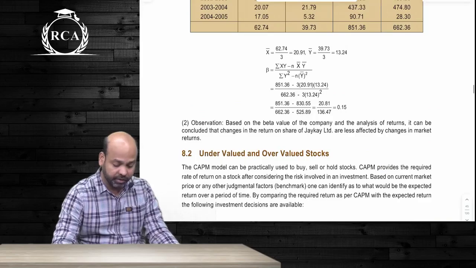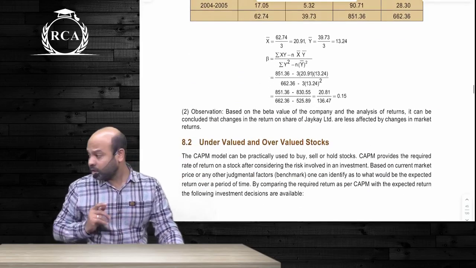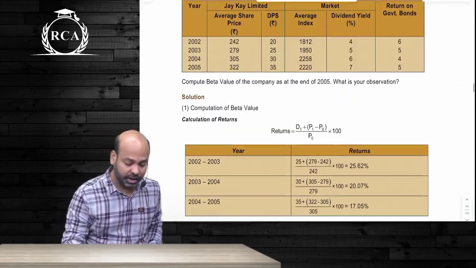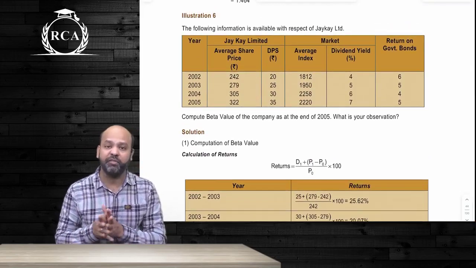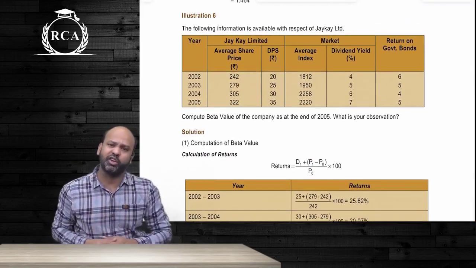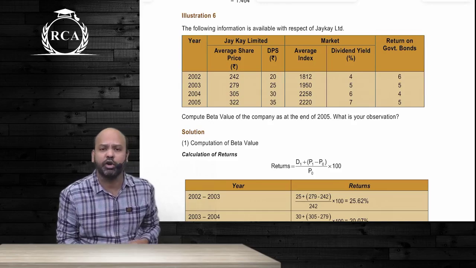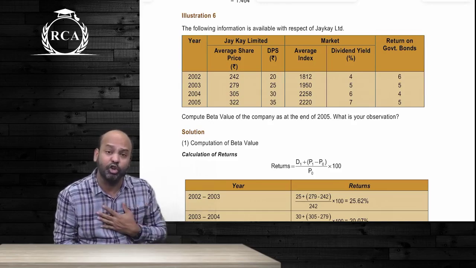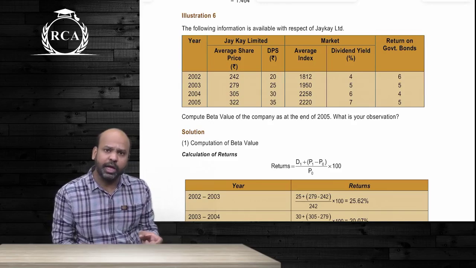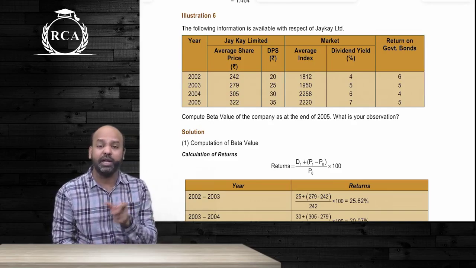That's the only difference. But the same question that we have done in the class, guys, when they've asked us to comment, we have compared actual return of every security with the required rate of return of every security to check whether the security is undervalued or overvalued. Here, in the comment part, they have interpreted beta factor.